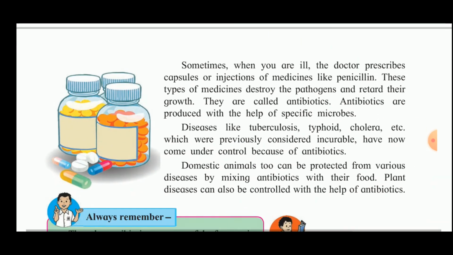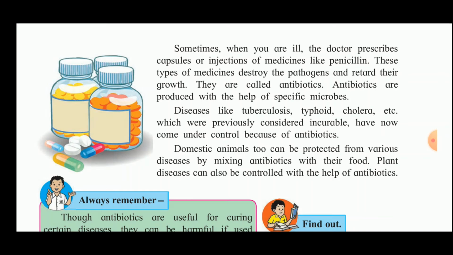Now sometimes when you are ill, the doctor prescribes capsules or injections of medicine like penicillin. These types of medicines destroy the pathogens and retard their growth. They are called antibiotics. So the antibiotics are produced with the help of specific microbes.